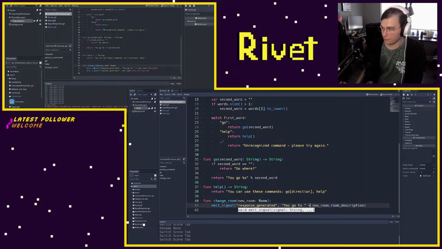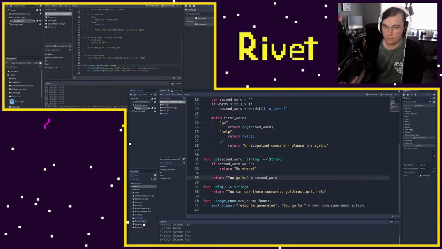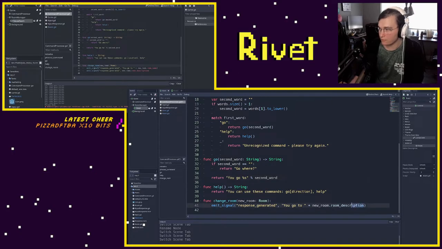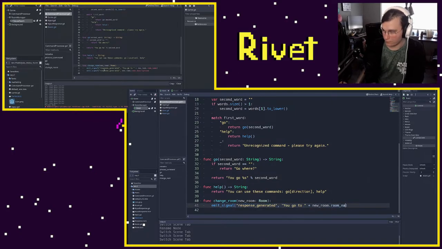So calling this emit signal twice isn't ideal. We can make a better signal or just a better response type, like a move room response. We can have individual response types, so there's tons of avenues we can explore to make it better, but we'll just do this for now, again, just trying to get something that works.